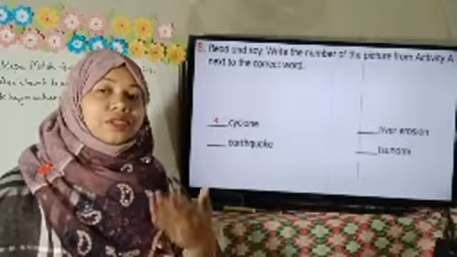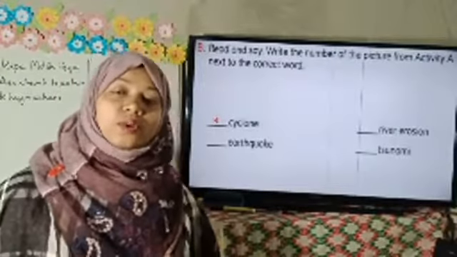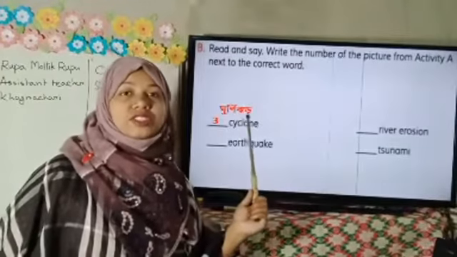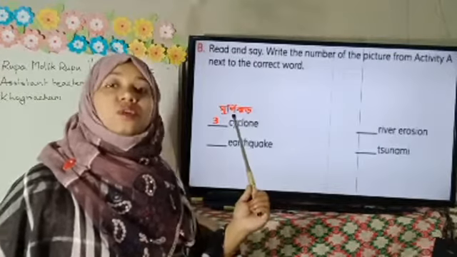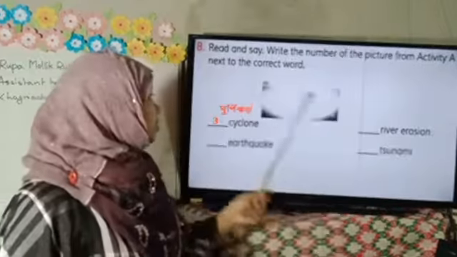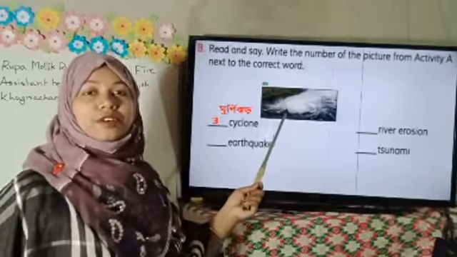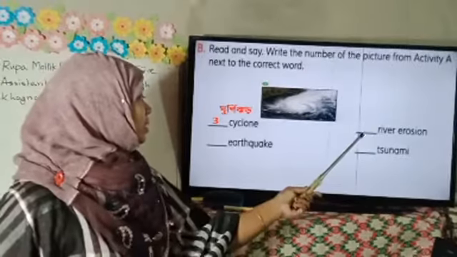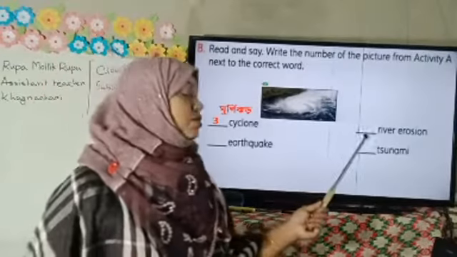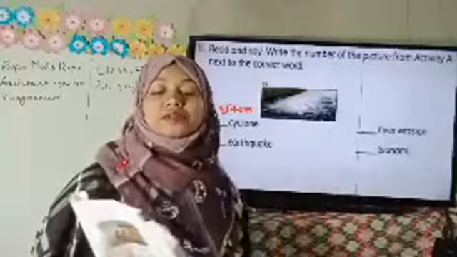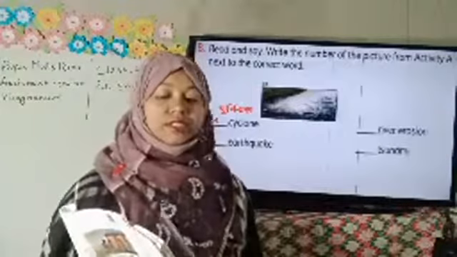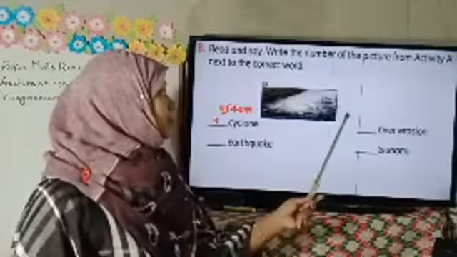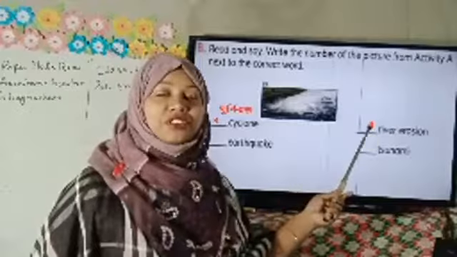Okay, now I would like to discuss the Bengali meaning of cyclone. Dear students, cyclone means ঘূর্ণিঝড়. Cyclone, Ghurnizhor, and the picture of cyclone is the number 3 picture, right? Okay, then here we can see river erosion. So which picture is about river erosion? 1, 2 or 4? I hope you can match with me, and it's number 4.